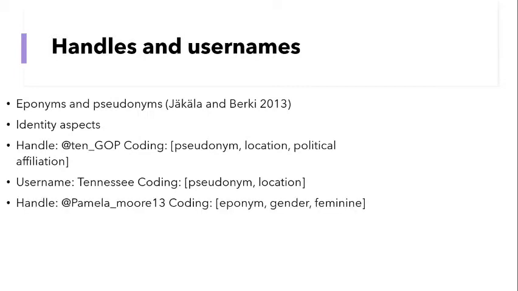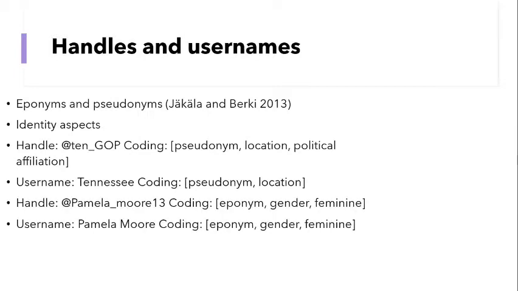In contrast, Pamela Moore is a real name, so I coded this as an eponym. In any case where a first name was used, I looked up whether there was a gender dominance. If there was, then I looked at whether the gender was dominantly feminine or masculine, and I coded it this way. If there was not a gender dominance and the names were gender neutral, then I also coded for this.